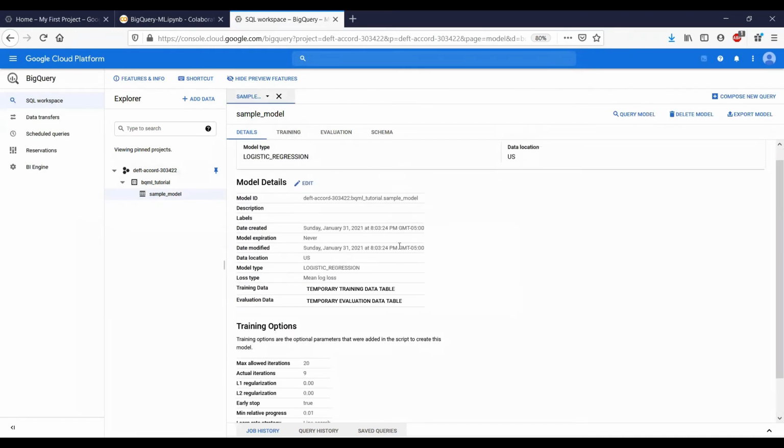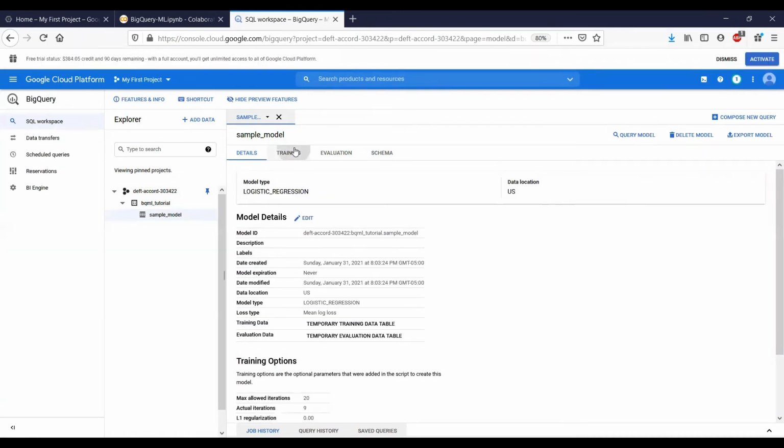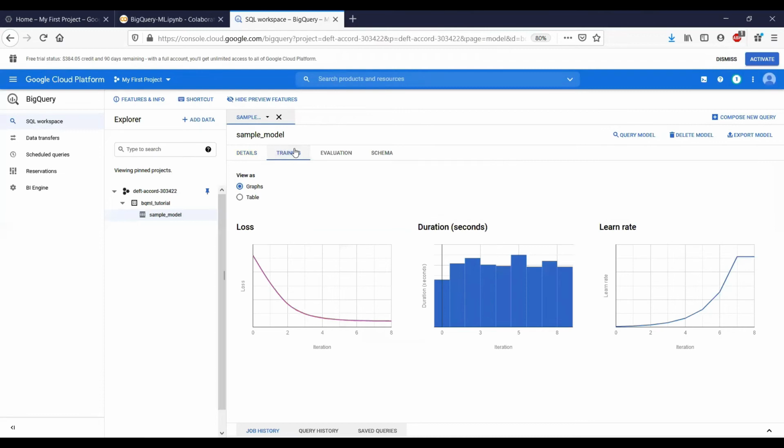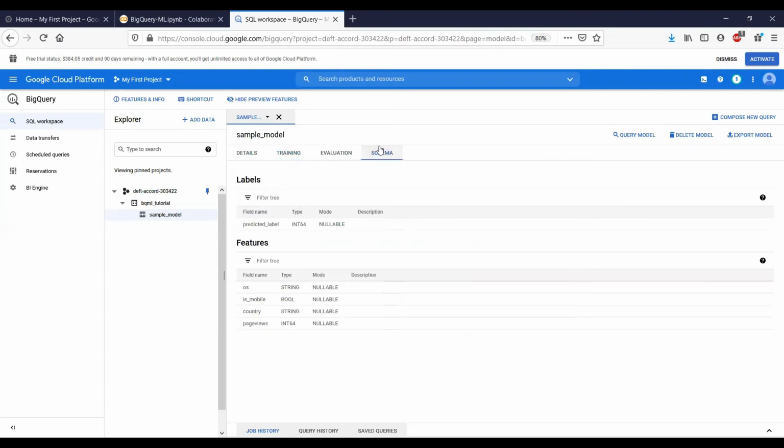Now if we go to the training tab and see the graphs, we see the loss curve, the duration it took for each iteration in seconds, and we also see the learning rate. Now if you don't like a graphical view, you can always opt for the table view, and it's the same information but presented in a tabular format. For each iteration here, we can see the training data loss, evaluation data loss, learn rate, and duration it took for each iteration.